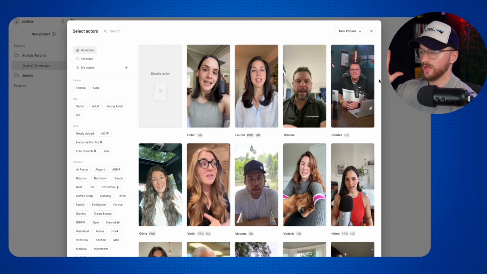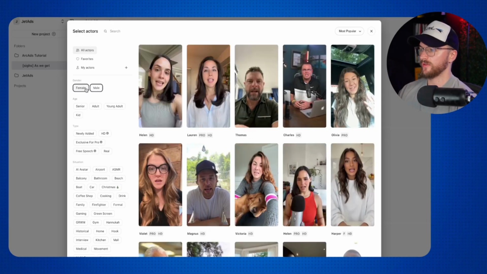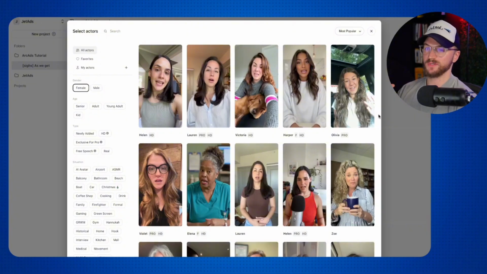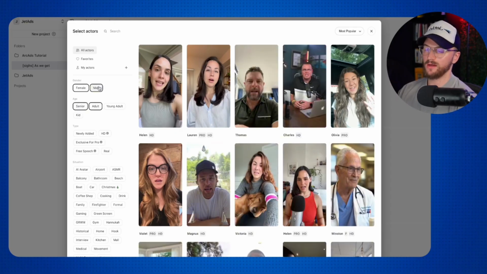So we have all of the actors right here. The main things that you can sort by with these actors is gender. So there is a host of male categories right here, and then you have your females as well. So you can sort if you have a specific gender in mind that you want this to resonate with. Then you can also do an age range. For me, I'm looking for an adult or a senior, probably a male, or it could be a female as well for this particular video, because I'm framing it as feeling younger with this actual product.